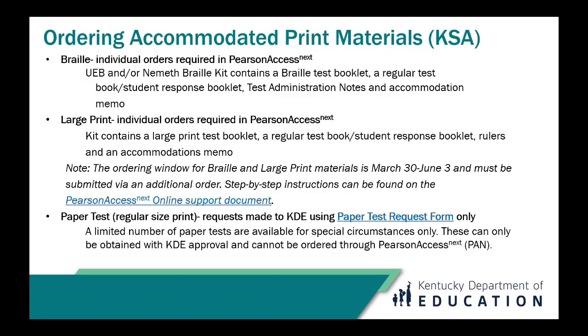Those step-by-step instructions can be found on the Pearson Access online support document. There are a limited number of paper tests available for special circumstances only, and those can only be obtained with KDE approval, and requests are made using the paper test request form only. You may not order regular size print paper tests through PAN.